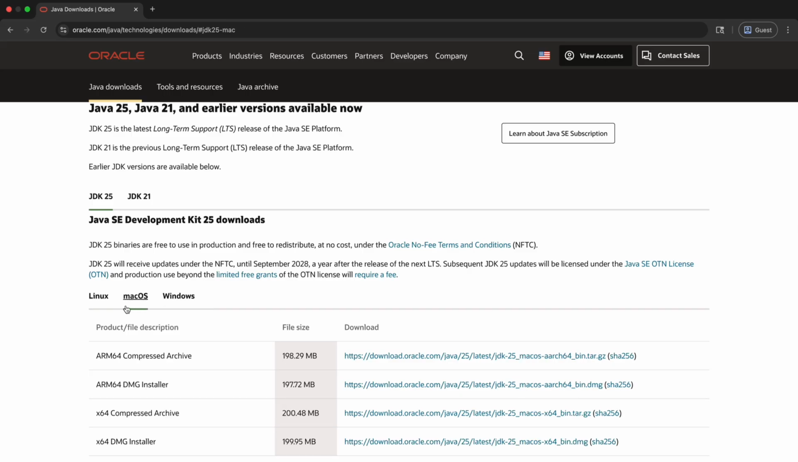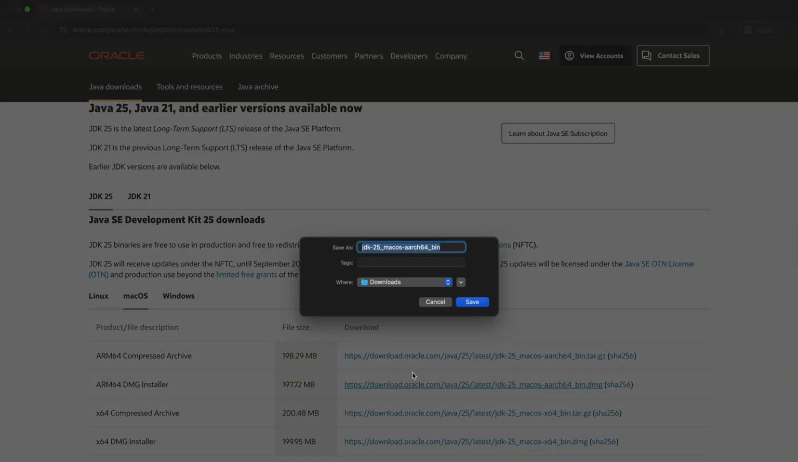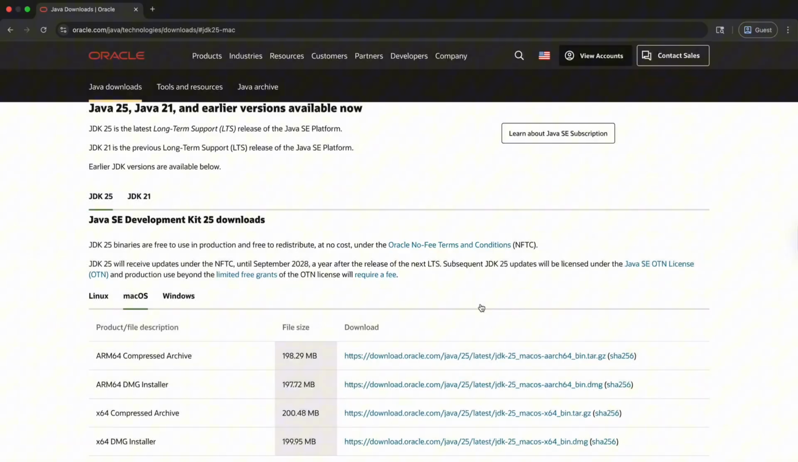So let me go to macOS and download the ARM64 DMG installer right here. Just hit save. Download the installer for your operating system, Windows, macOS, or Linux. In some cases, you might need to create an account in Oracle to download the JDK, but if it allows you to download the file without signing in, please continue.